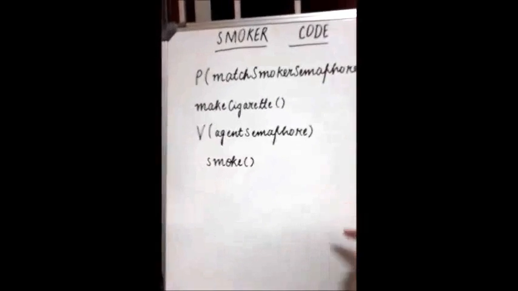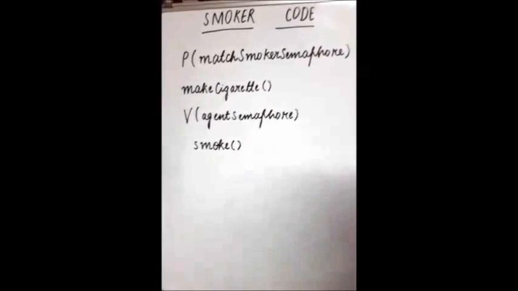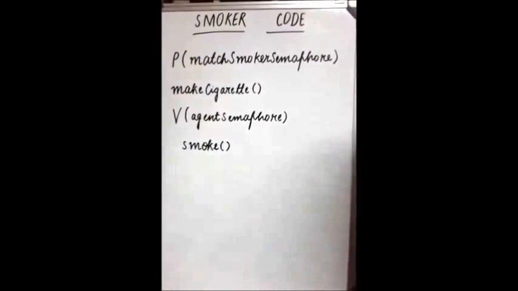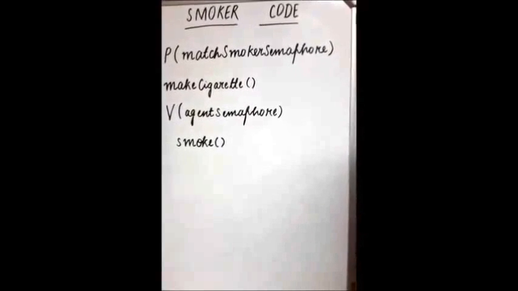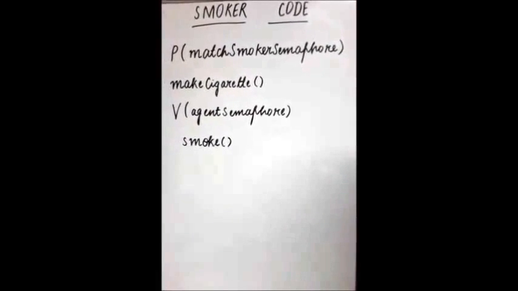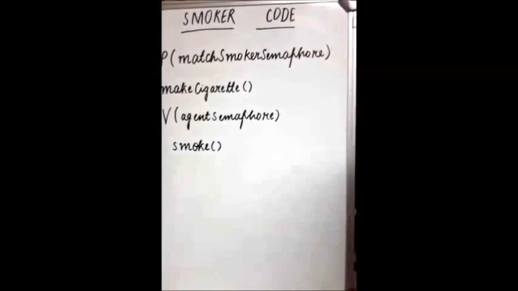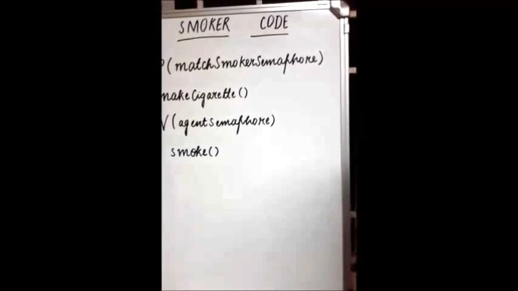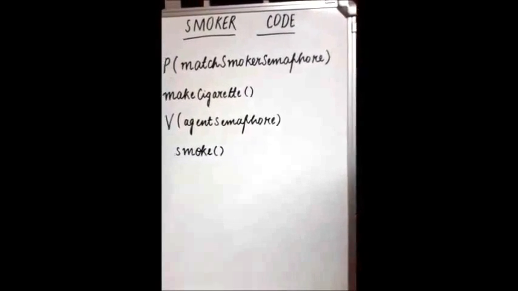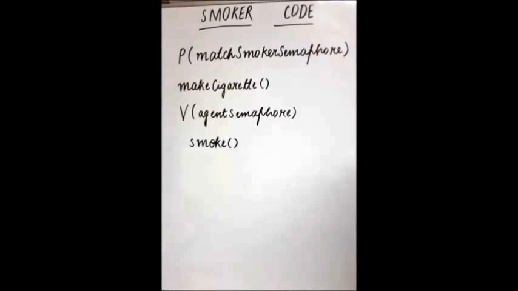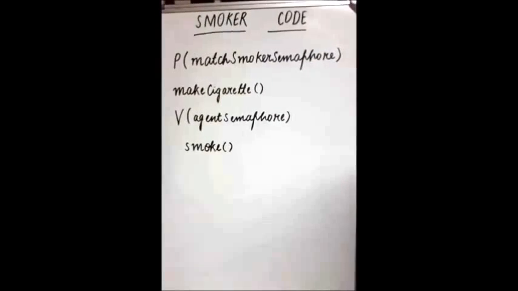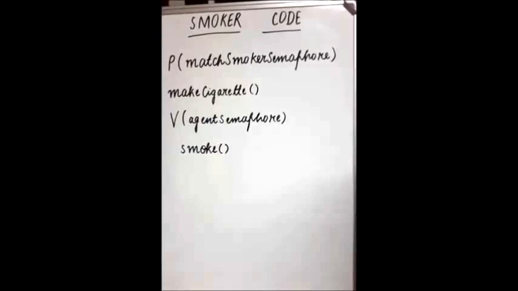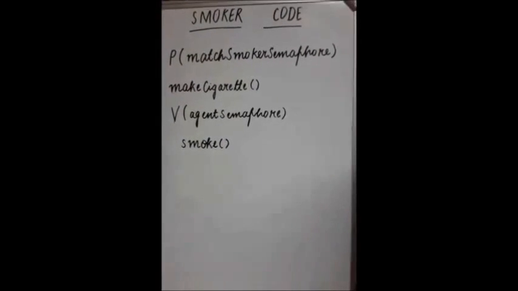By using the smokers, we have separated the signal code from the agent. Compared to the agent in the trivial solution, which does both putting ingredients and signaling the smokers, this is more modular programming because the agent does one task and the pusher do the other task. Later, if the problem statement changes slightly, we only have to modify the pusher's code. Thus, the restriction of not modifying the agent code is satisfied.